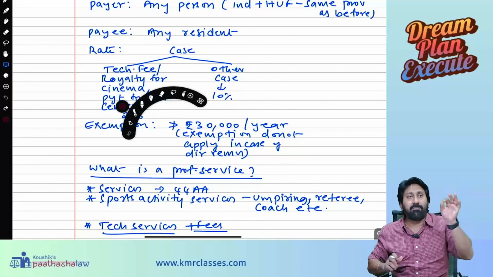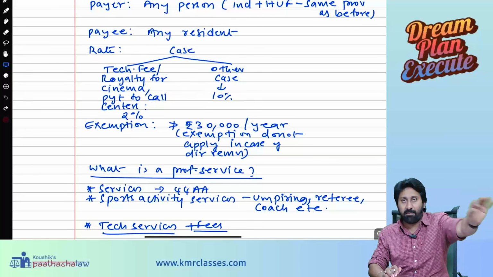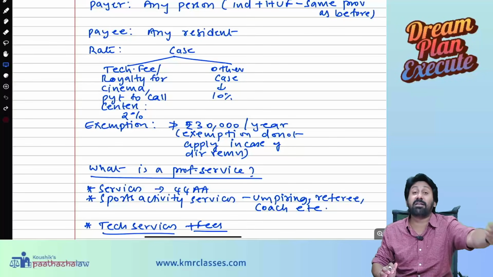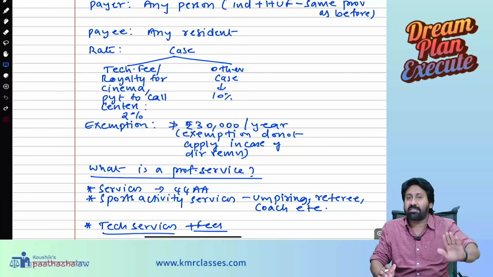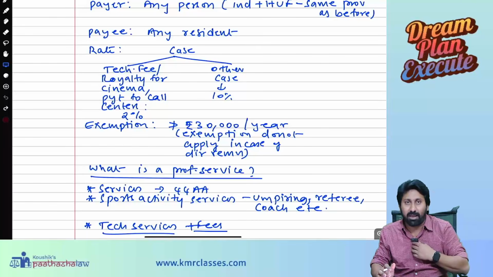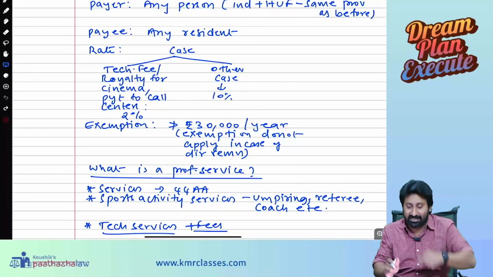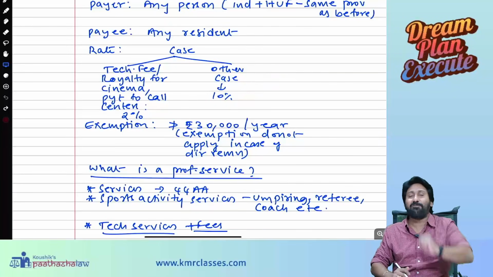For example, I am taking class in an academy. I'm rendering professional service to them because I'm not their employee. They are not my employers. I will come, I will take a lecture for 30 days or 25 days and I will go back. Further, they will make a payment. TDS is deducted under 194J at the rate of 10%.